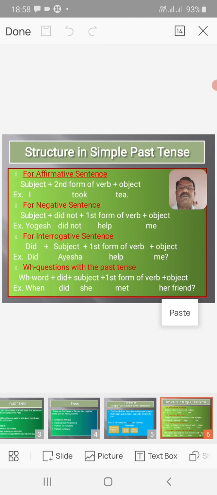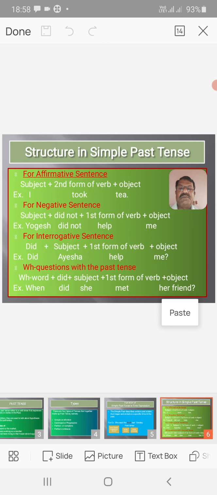Subject plus second form of verb plus object. For example, I took tea. For a negative sentence: subject plus did not plus first form of verb plus object. For example, Yogesh did not help me.